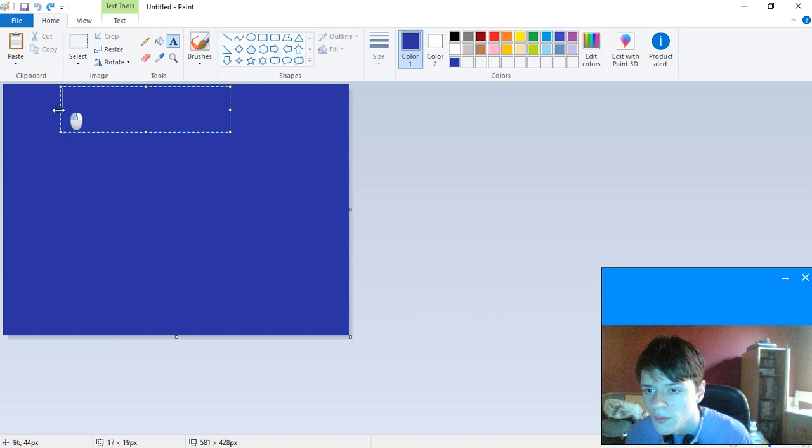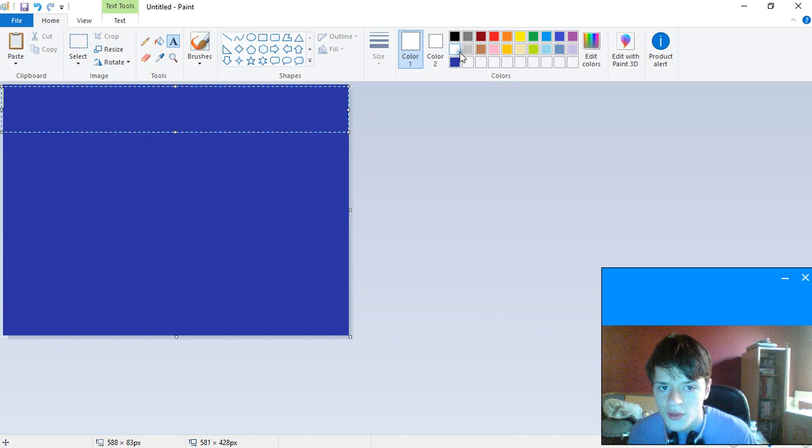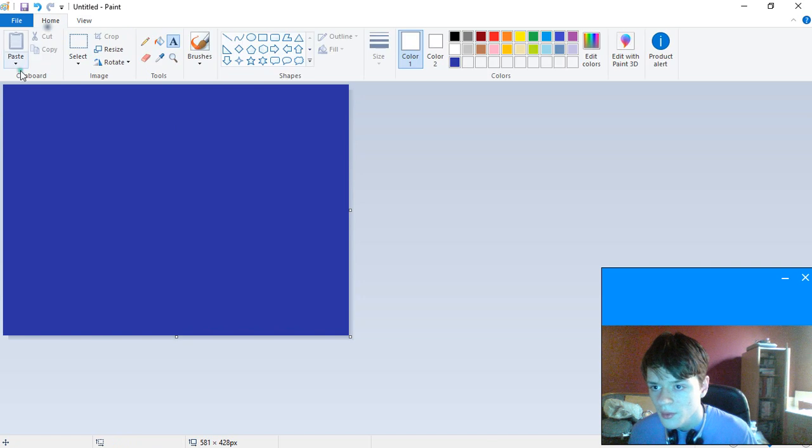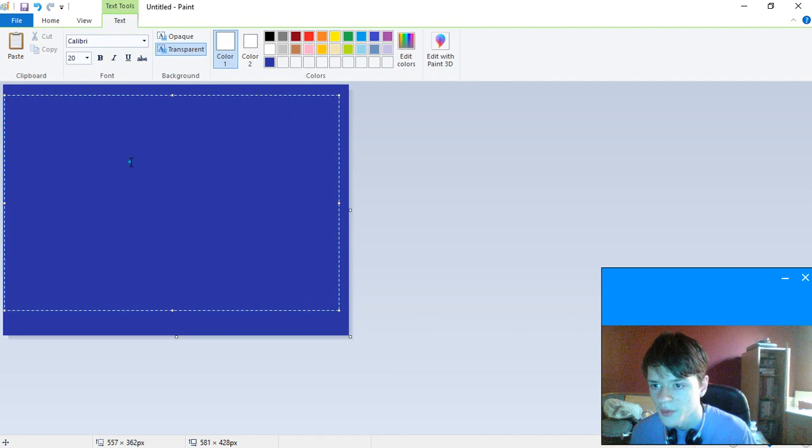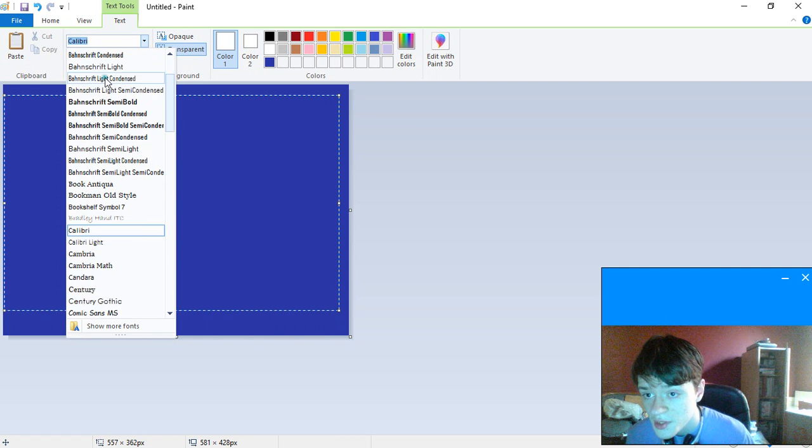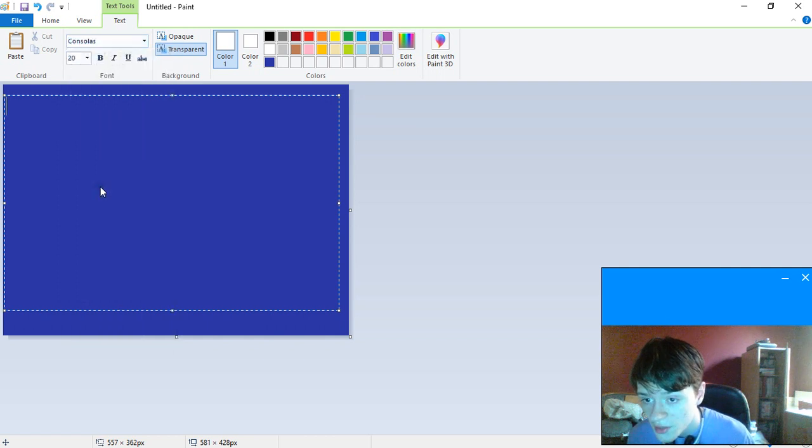Well, we'll crop it and make it large enough for the text to come across. And what you're going to want to do is make it a white letter. We'll do text, view, no, come on. We'll just make the box large so we can play with it easily. Now, you'll want to make a font that looks similar to the Emergency Alert System. We'll try and find one that at least looks close to it.